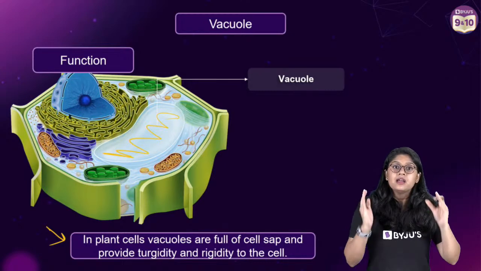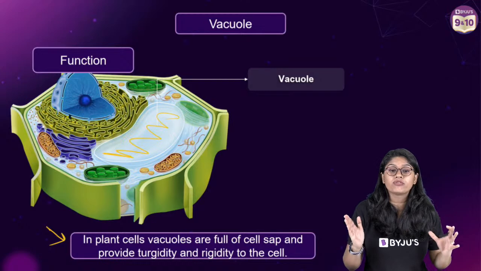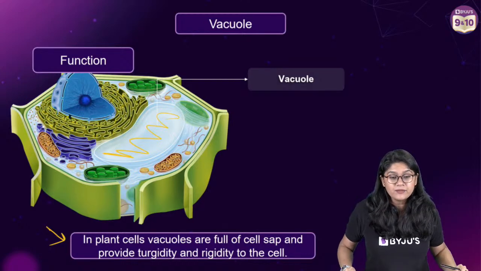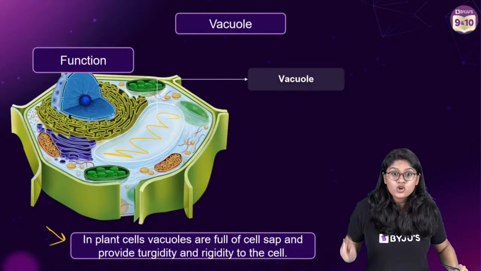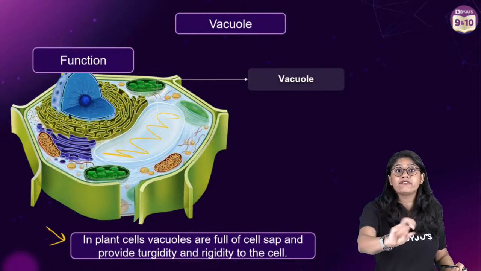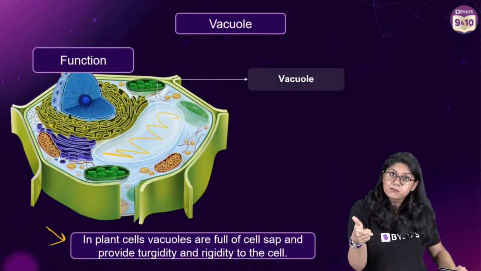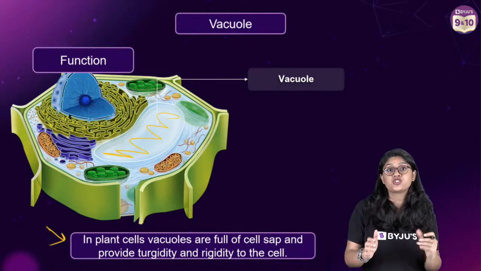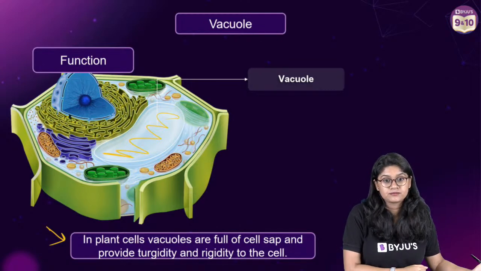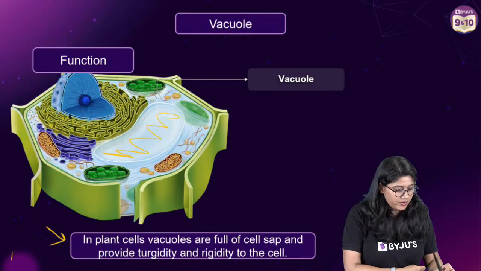It actually helps in maintaining the shape of the plant cell. Everyone, are we clear? Two important functions of the vacuole. Help in the storage. Second, help in maintaining the rigidity and the turgidity of the cell. Awesome. Yes, two functions. Everyone take a screenshot.